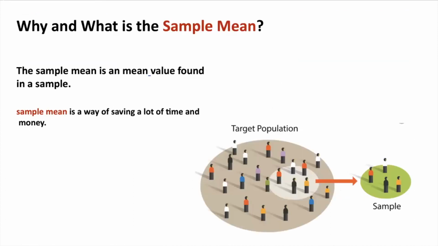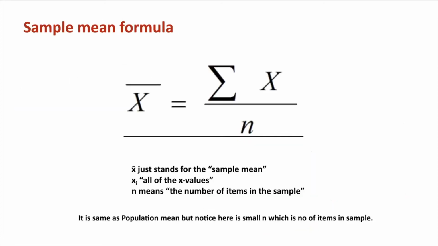Now, what is the sample mean, and why is it more useful than the population mean? The sample mean is a mean value found in a sample. Sample mean is useful because it allows you to estimate what the whole population is doing without surveying everyone. Sample mean is a way of saving a lot of time and money. Most of the time it is not exact, but it is close to the accurate value, which saves a lot of work. The sample mean formula is given by the sum of all the observations divided by the total number in the sample. It is the same as the population mean, but notice here it is small n, which is the number of items of the sample, not the number of items of the population.